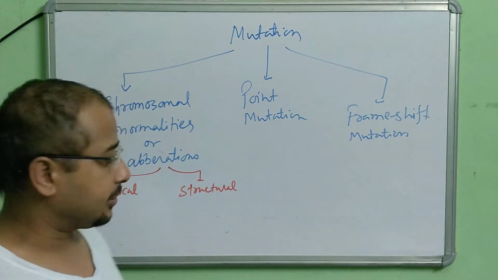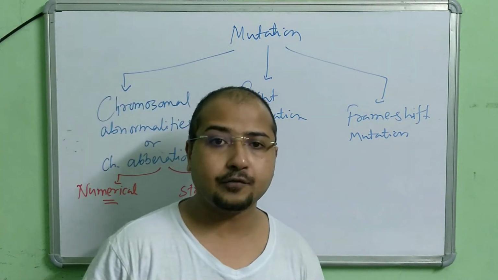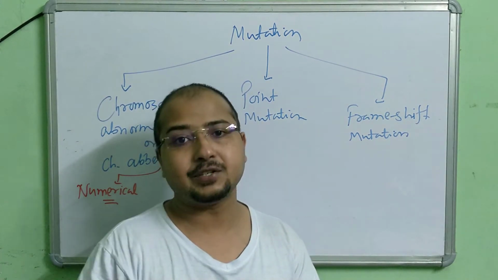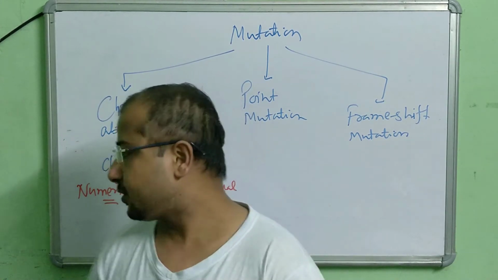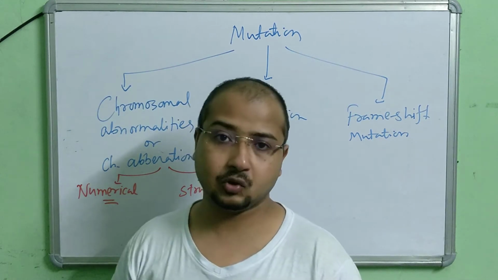What is the meaning of it? Numerical means the number of chromosomes is either reduced or increased. That is the numerical abnormality in the chromosome.